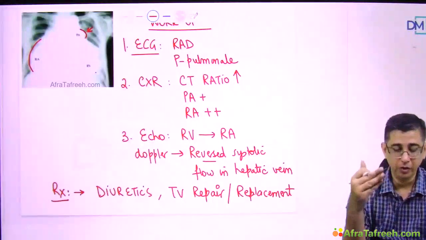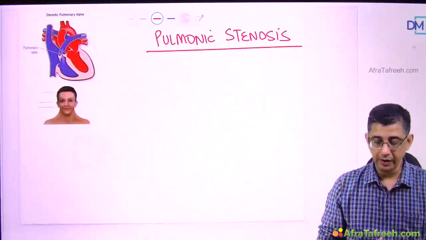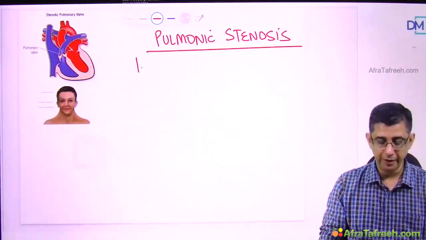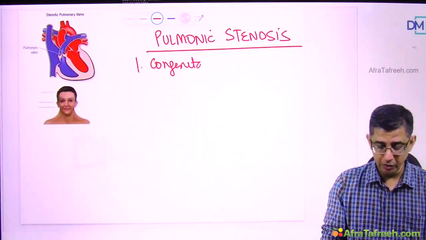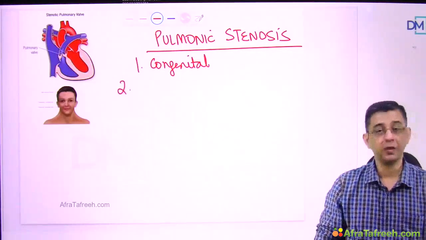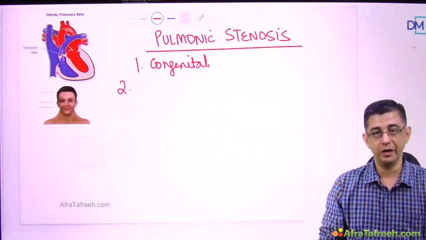We shall now talk about pulmonic stenosis. Pulmonic stenosis, on the other hand, is a disorder that is mostly found in pediatric age group. It is rare to have pulmonic stenosis as an adult presentation. If it's a congenital presentation, mostly will result in cyanotic heart disease in a patient.